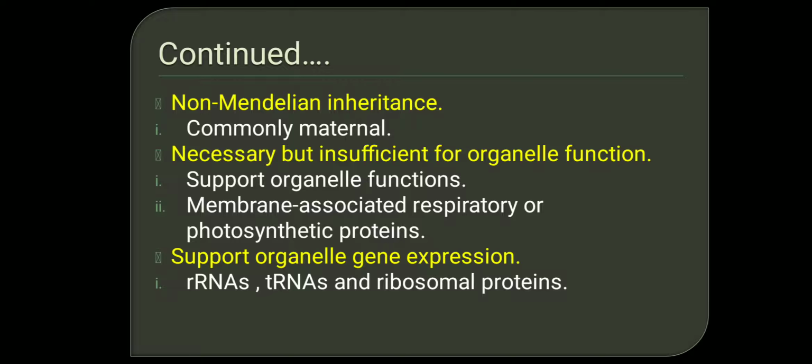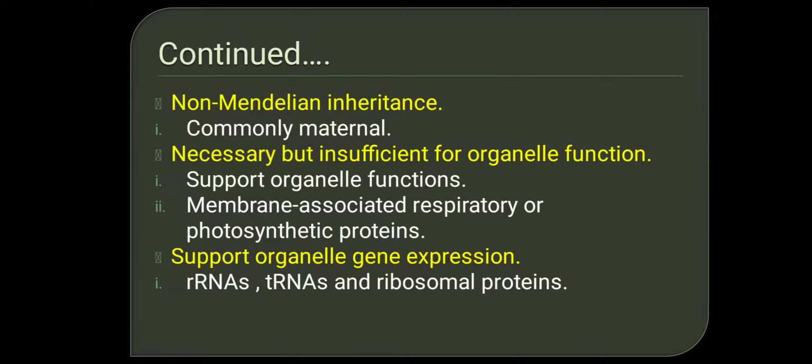The genome present inside the mitochondria and chloroplast usually helps in the formation of proteins required for mitochondrial functioning, like membrane-bound proteins, for example complex 1, complex 2, complex 3, cytochrome C, cytochrome D, and ATPase. All of this is produced by the mitochondrial genome.